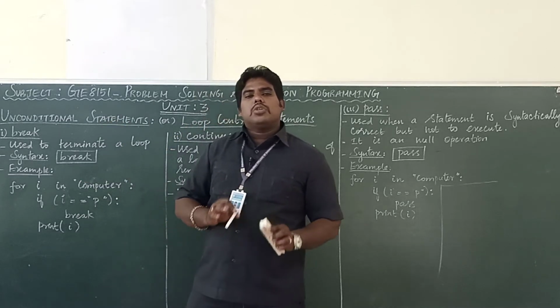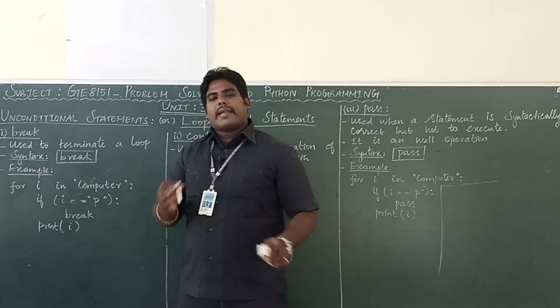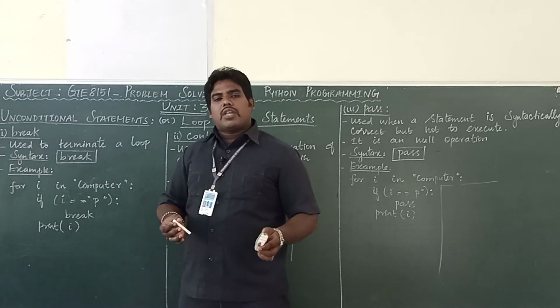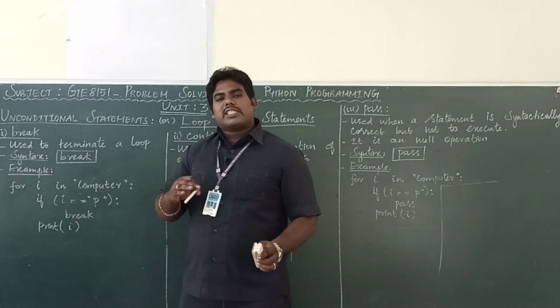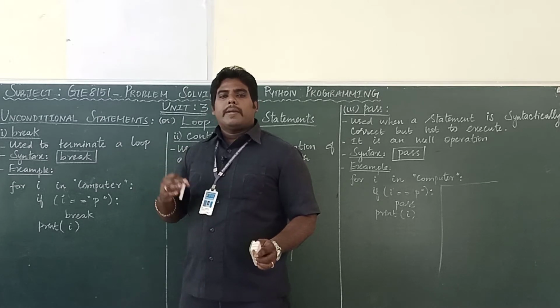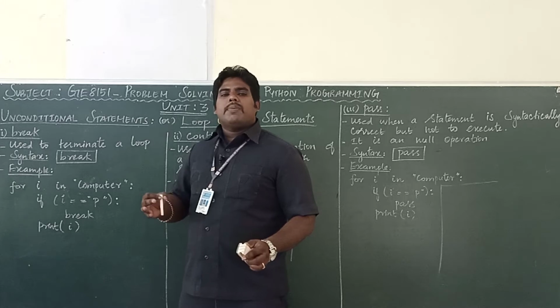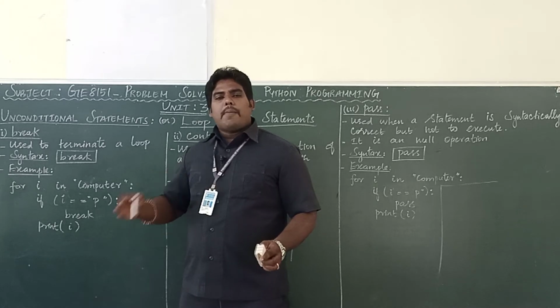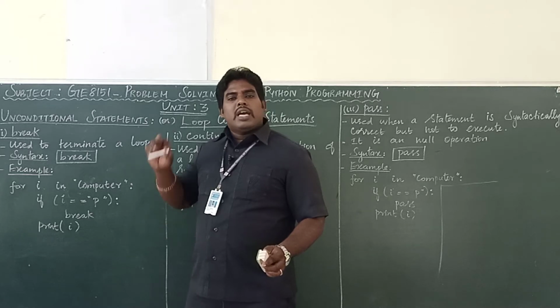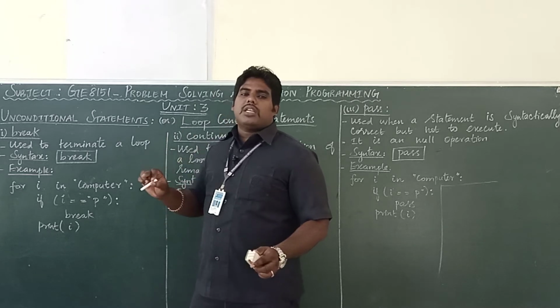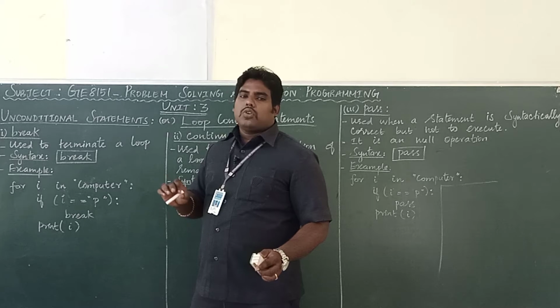So, break is used to terminate the loop or break the loop or come out of the loop. How it will work means, once the break statement gets executed by the interpreter, it will automatically come out of the loop and the control is given to the next line which is present outside of the loop.